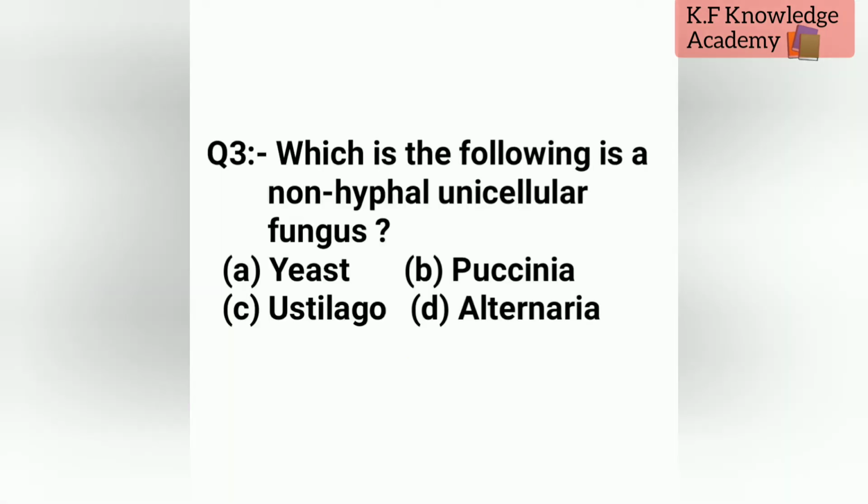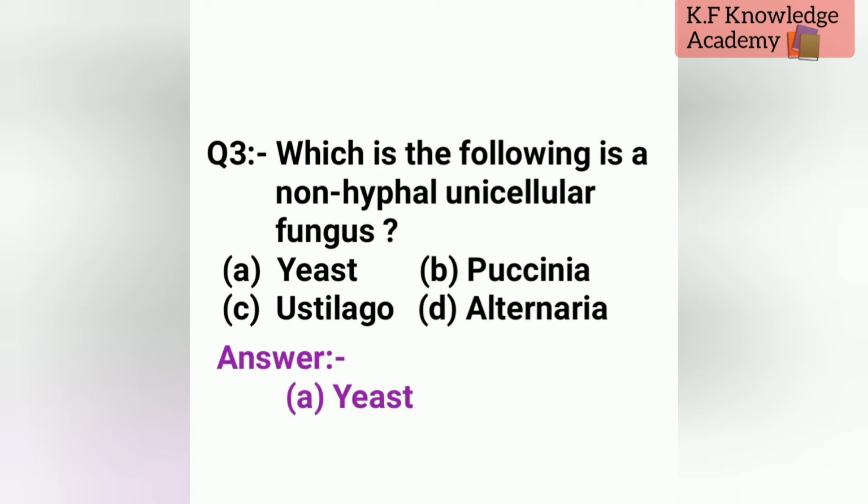Let's see question number three, that is, which of the following is a non-hyphal unicellular fungus? The options are A, yeast, B, Puccinia, C, Ustilago, D, Alternaria. The correct option is A, yeast.